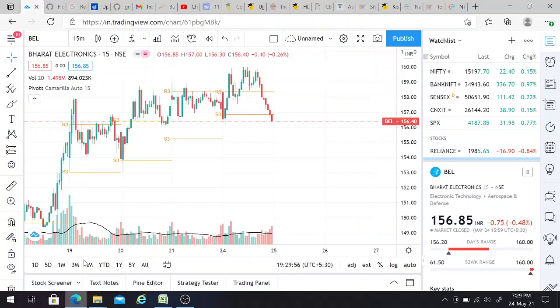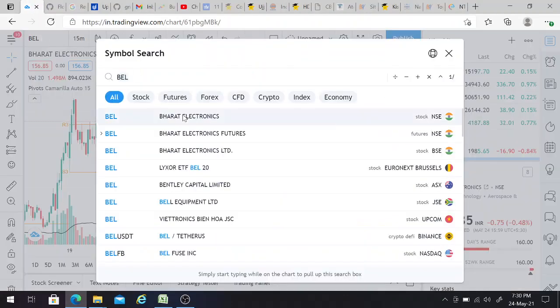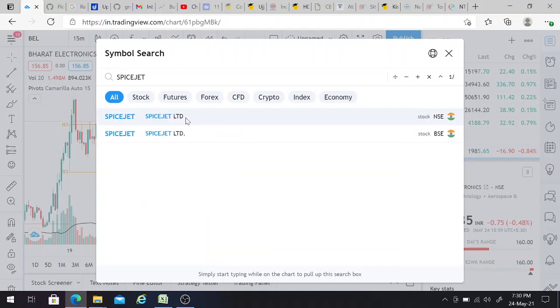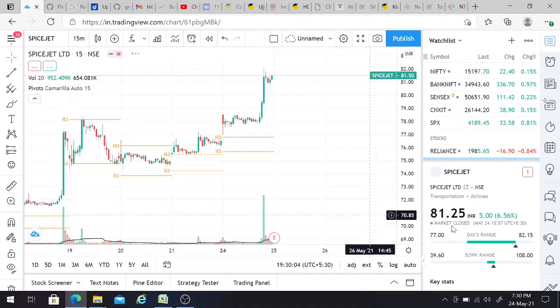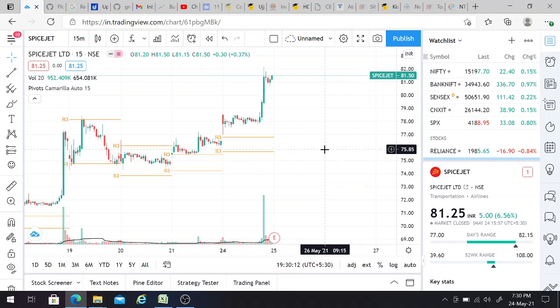Now I'll show these two stocks in the market platform also. So firstly I'll show regarding the SpiceJet. So if you can see the SpiceJet, it went till 82.15. That means it crossed my target and is also going on in order to reach the third target, friends.